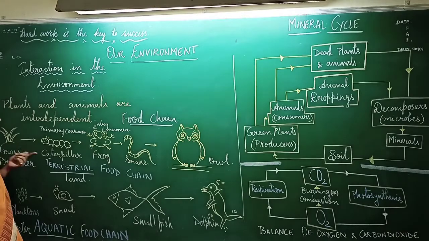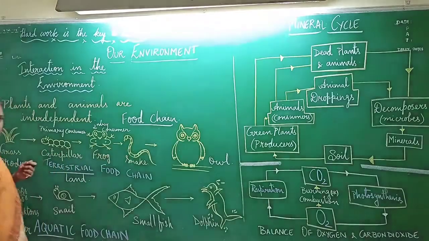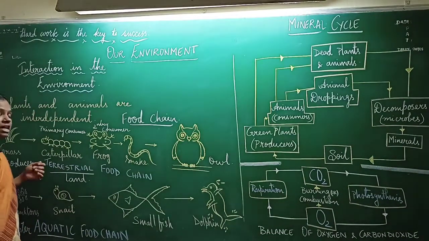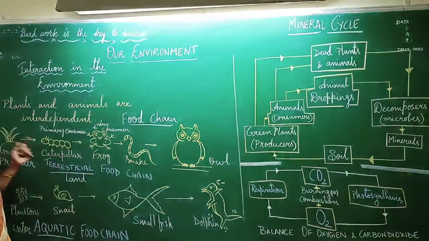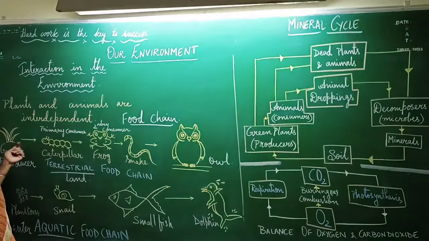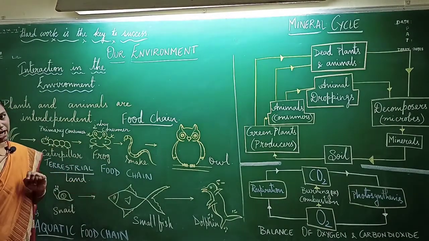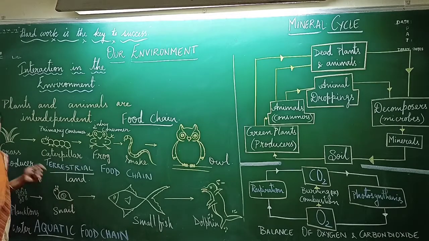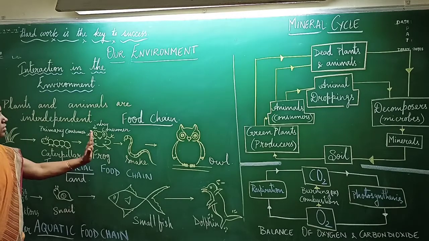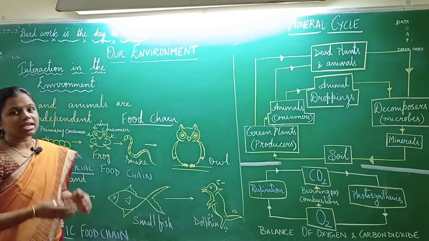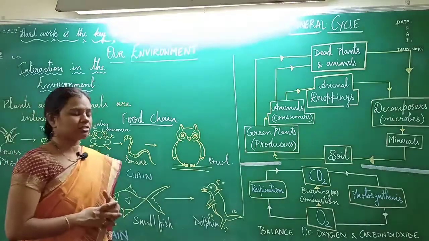Now here you can see that there are different organisms, and most of these organisms live on land. That is why this food chain is called as terrestrial food chain. Terrestrial means land. So here you can see that the food chain actually involves the organisms which are eaten by other organisms and the organisms which eat the other organisms.